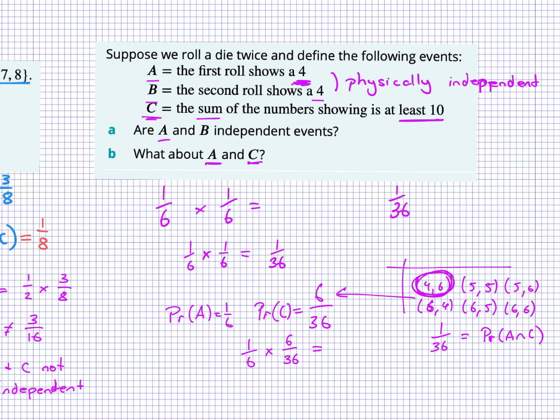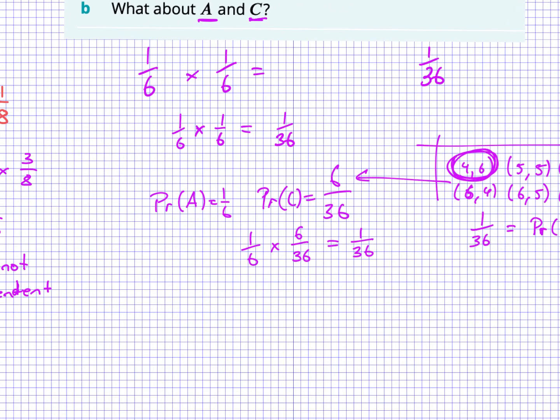So this 1 in 6 times 6 in 36 has to equal 1 in 36 to prove independence. If you remember how to multiply fractions, you can cancel those out, and you end up with 1 in 36 equals 1 in 36. So this one has been proven. A and C are independent.